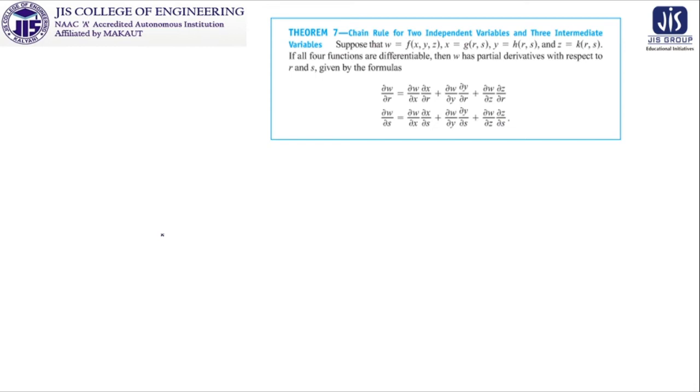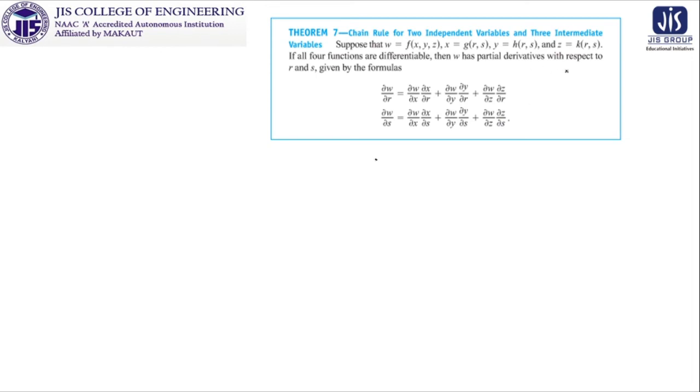So how to represent this one? Look at this, we are assuming that w is equal to f of x, y, z, and x is a function of r and s, y is a function of r and s, z is a function of r and s. You can imagine this in this manner, that w is equal to x plus y plus z, a function of several variables with 3 variables, where x is equal to r square plus s square, y is equal to r into s, and z is equal to r sine inverse s. Suppose the intermediate variables have explicit expressions, obviously with some difficulty.